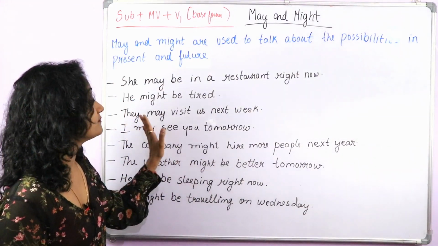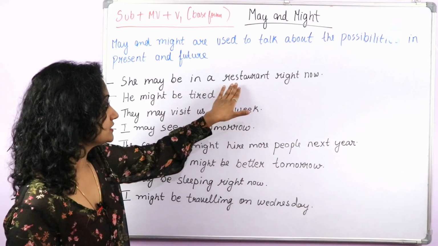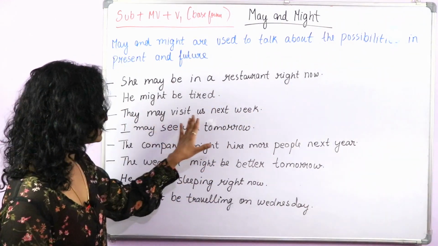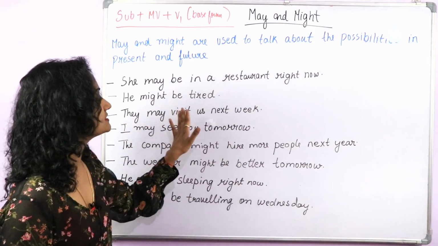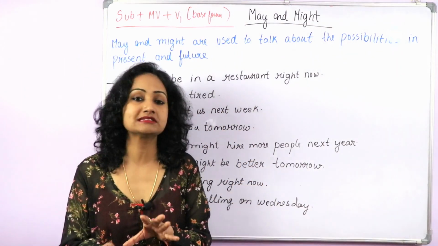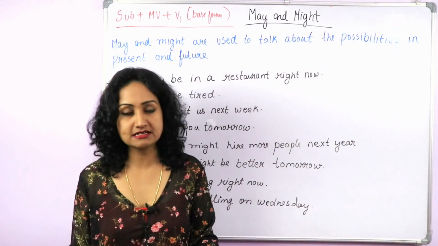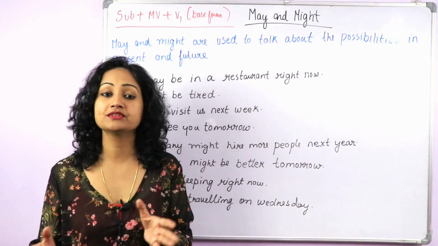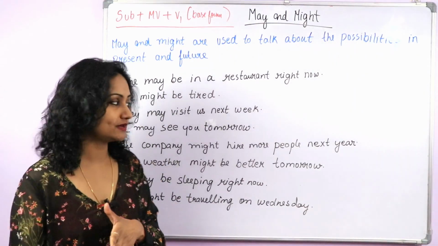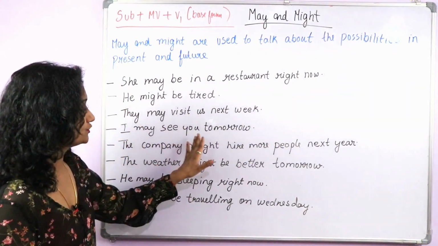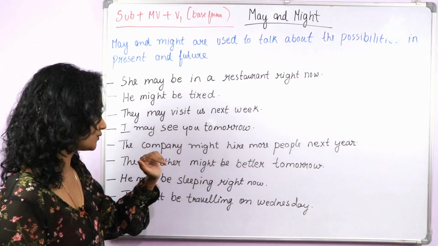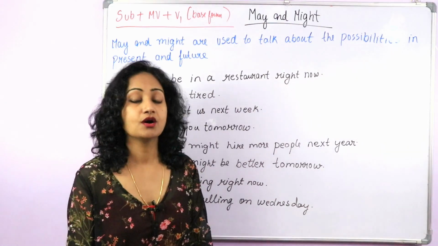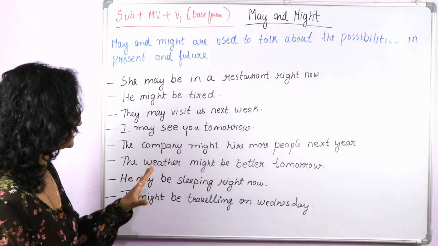Now next is, they may visit us next week. Here we talked about the present possibility, and now this is a future possibility. They may visit us next week. So it's not certain, but there is a possibility that they may visit us next week, or they might visit us next week. I may see you tomorrow. I might see you tomorrow. The company might hire more people next year, or the company may hire more people next year.